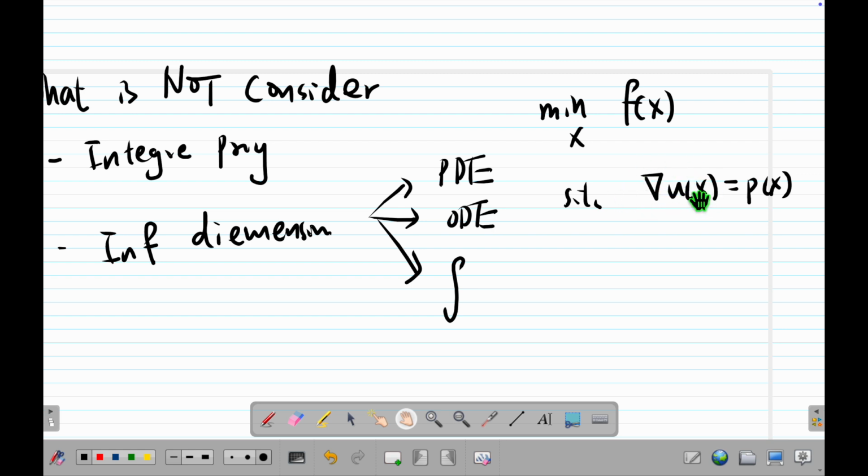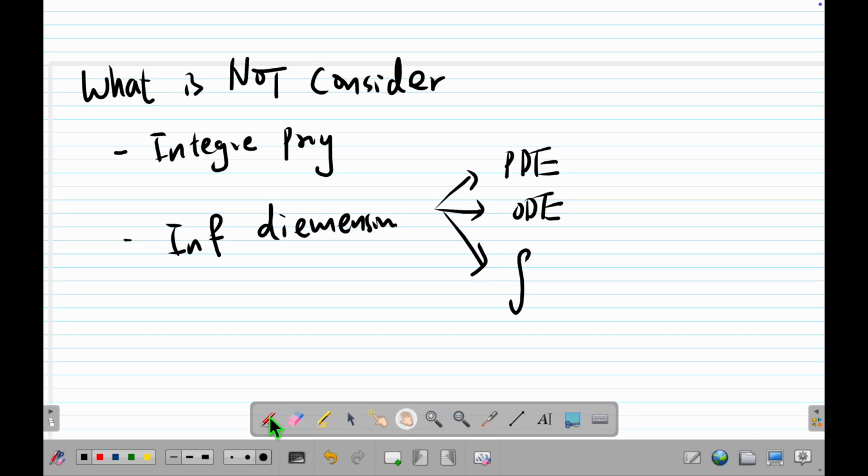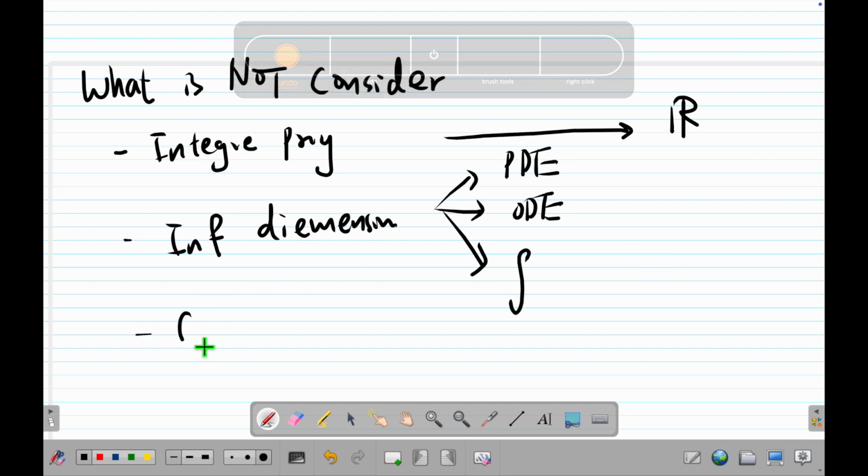There are many reasons. Because we are in infinite dimension, the Riesz representation theorem doesn't work, and there are lots of problems. Basically, things go crazy in infinite dimension. So we most likely talk about finite dimension. That means this implies we work on R. Almost forgot, we don't care about complex numbers either. So that means we don't work on complex numbers.